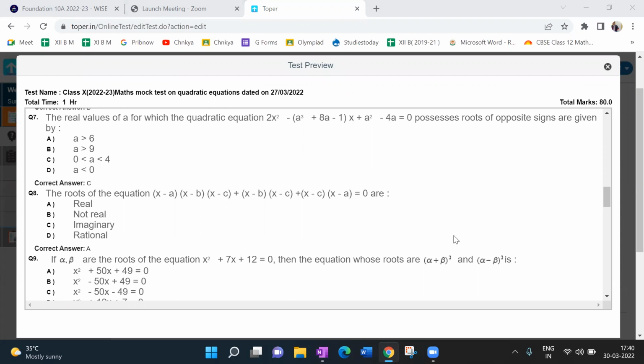And the B value is minus (a cube plus 8a minus 1). And the C value is a square minus 4a. That is fully the constant.